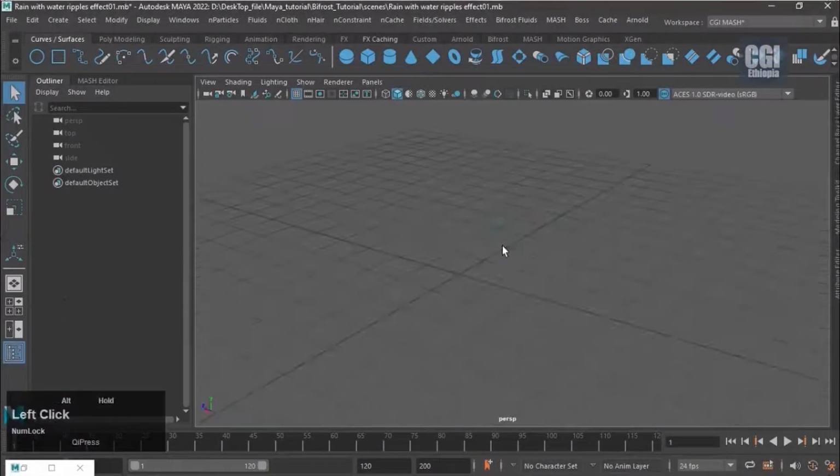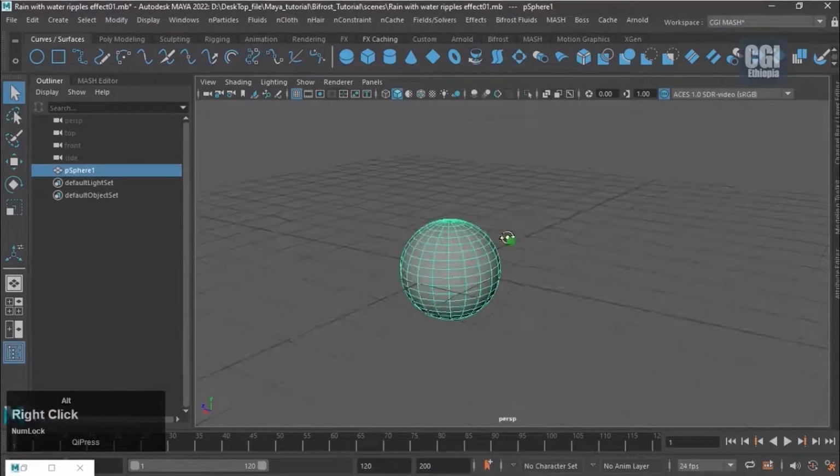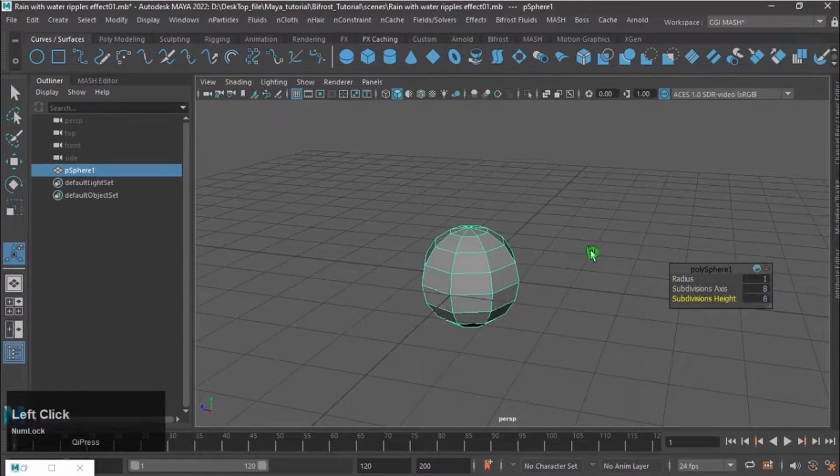First, we start working with rain. Press Shift and right-click and select Sphere. Press T. Subdivision axis value 8 and subdivision height value 8.